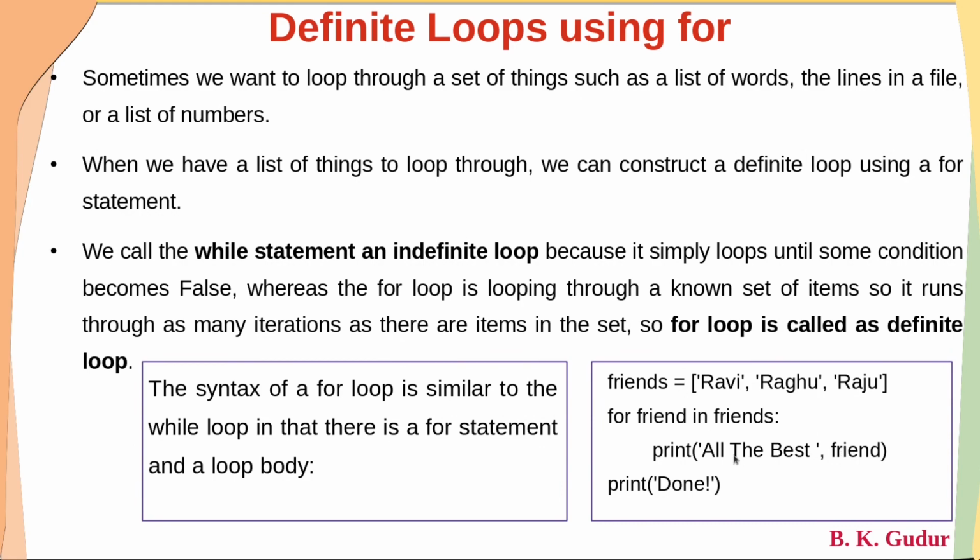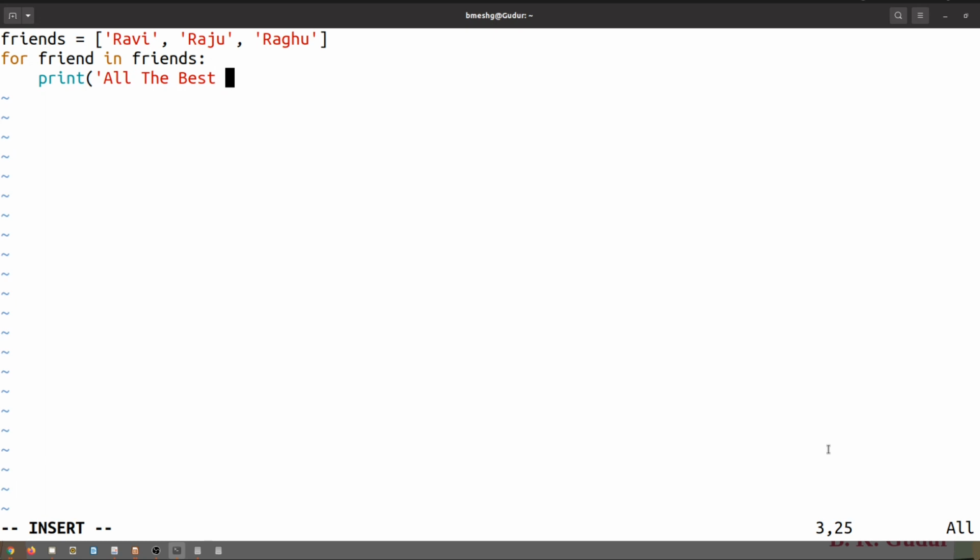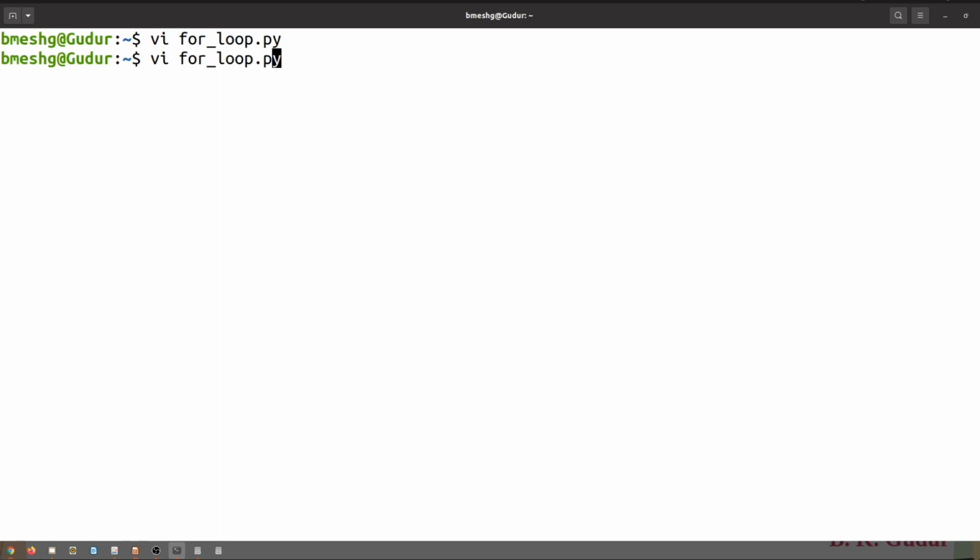Here I am going to write "all the best " as one string, then a comma, and here friend. Once this loop ends, I'll just write print done. So let me save this, dear students. To save, press escape, shift colon, wq, enter, and let me execute this script using the Python 3 interpreter.